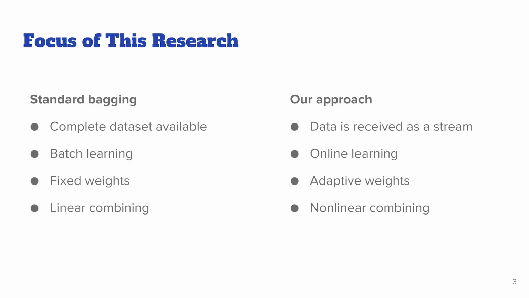Standard bagging works in offline mode. That is, the whole dataset is available. Batch learning algorithms are used to estimate the fixed set of weights associated with the models. This also implies that a linear combination of models' outputs is performed.